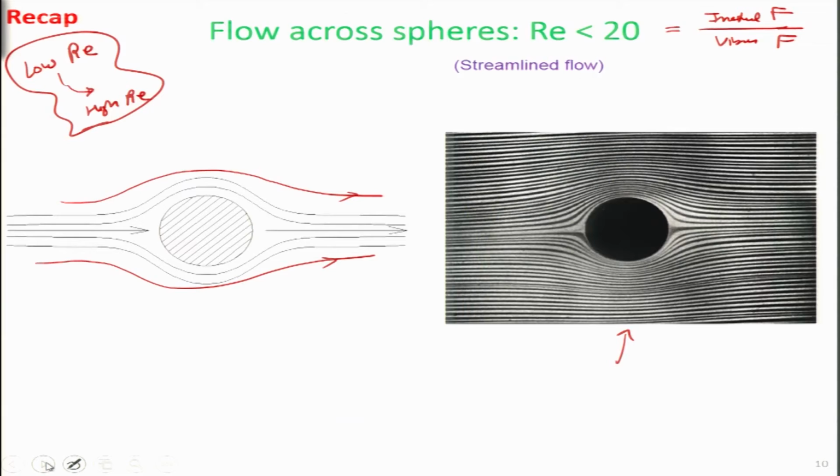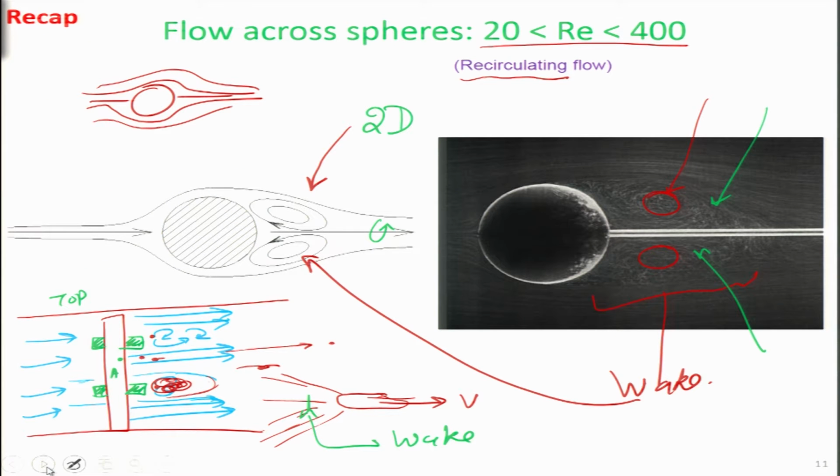So, for this we have used some animations to look at the flow regimes starting from very low Reynolds number for spheres, and then we moved on to large Reynolds number. As we have seen yesterday, when Reynolds number is low, the flow remains streamlined. Then we increase the Reynolds number, then some recirculating flow is obtained over here.